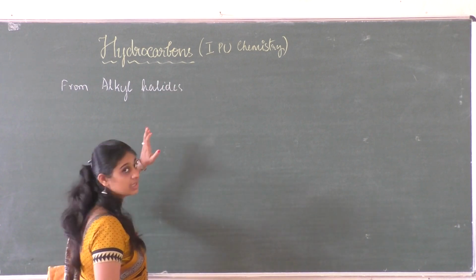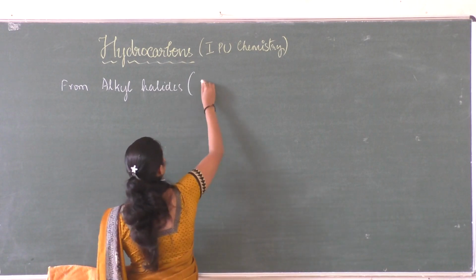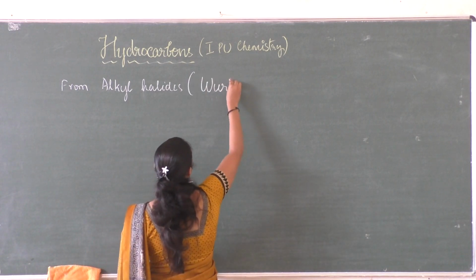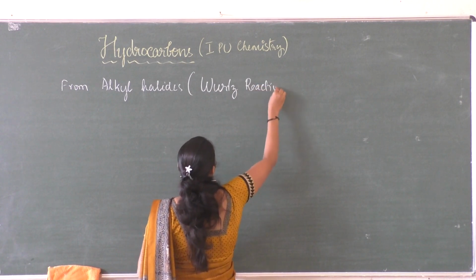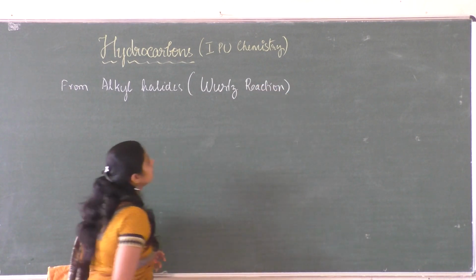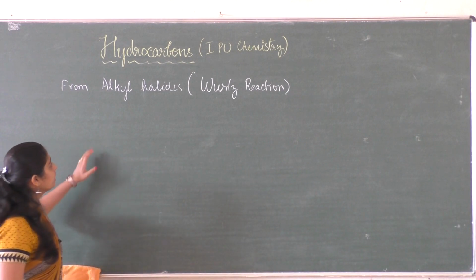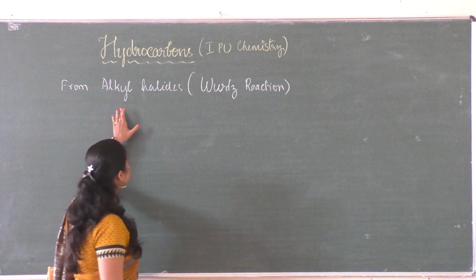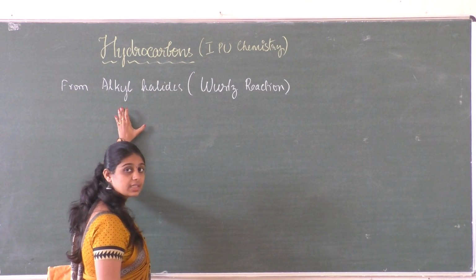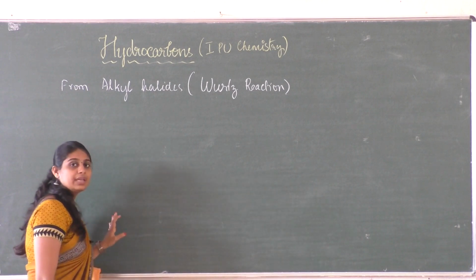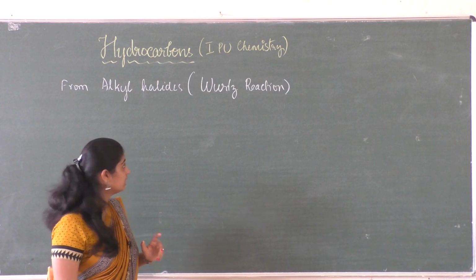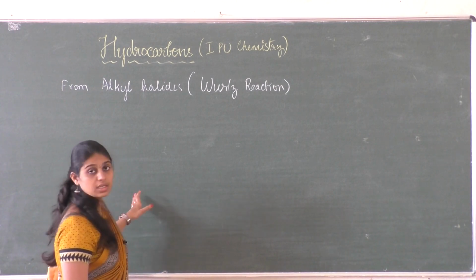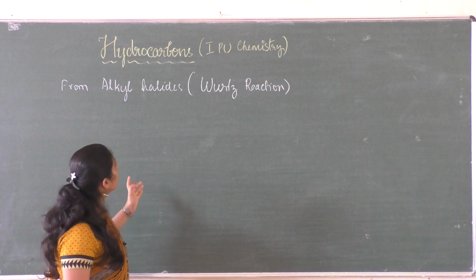The reaction is called Wurtz reaction. When alkyl halides are made to react with sodium in the presence of dry ether, which is free from moisture, a reaction occurs so as to form alkanes.